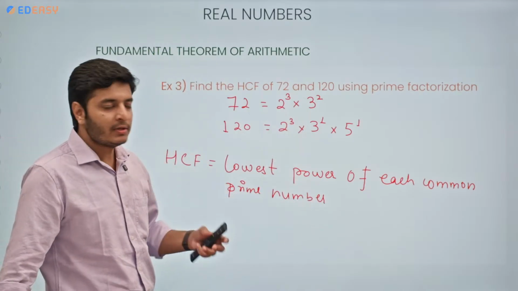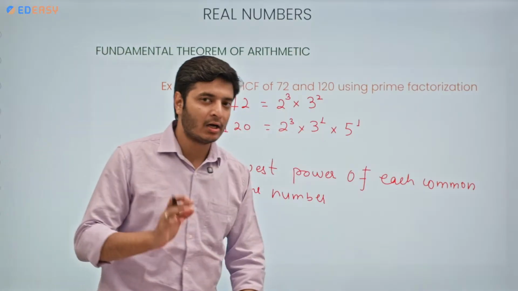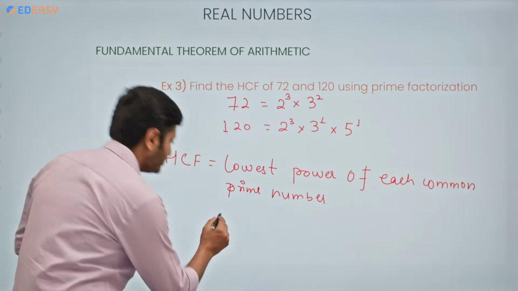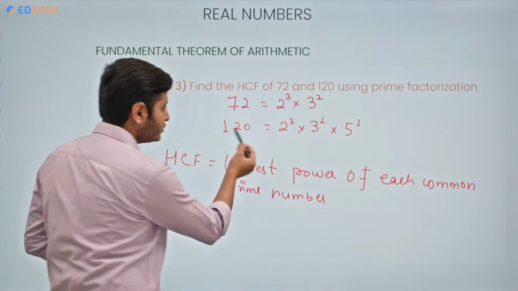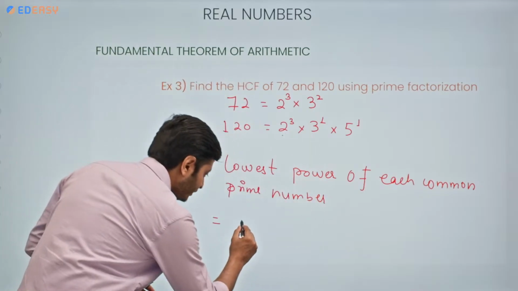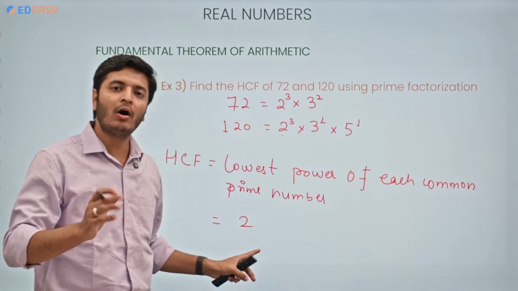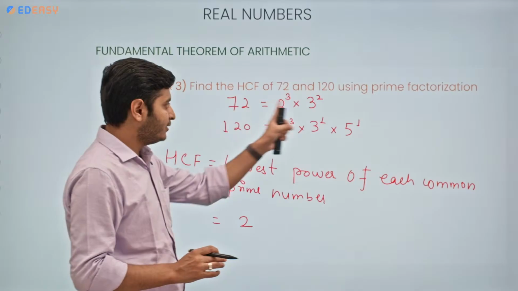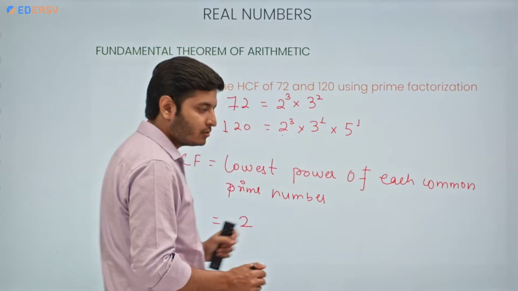Lowest power. So first we need to realize which prime numbers are common between these two. The easy way I will tell you. So 2 is present in 72, 2 is also present in 120. First I am gonna write the number only, the prime number without power. I will tell you how to identify the power. Then is there any other number that is common? 3. 3 is also here, 3 is also here.